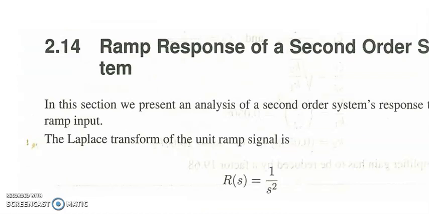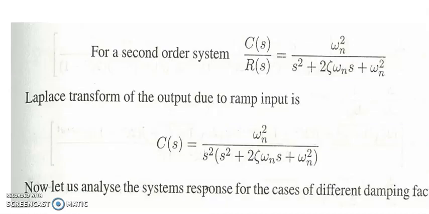Next, we come to the ramp response of second order systems. Here, R of t becomes t, so R of s becomes 1 by s square. So likewise, you can have C of s is equal to omega n square by s square into s square plus 2 zeta omega n s plus omega n square.